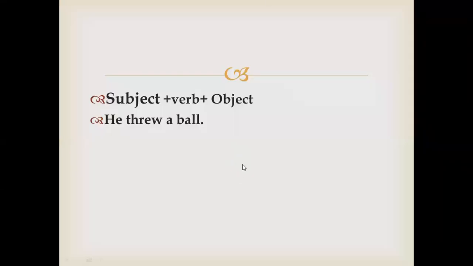This is the basic structure of a sentence, okay? Where first comes the subject, then verbs. Sometimes it is enough, means when we write only subject and verb, that's all, full stop. It is complete, okay? The sentence is complete means it conveys a proper meaning. But sometimes it needs an object, right?